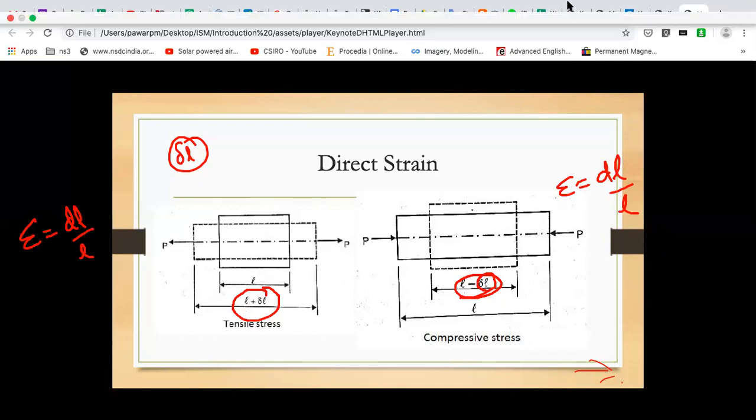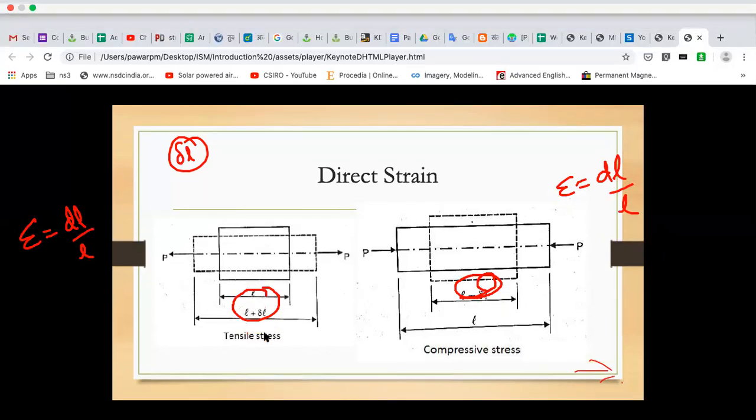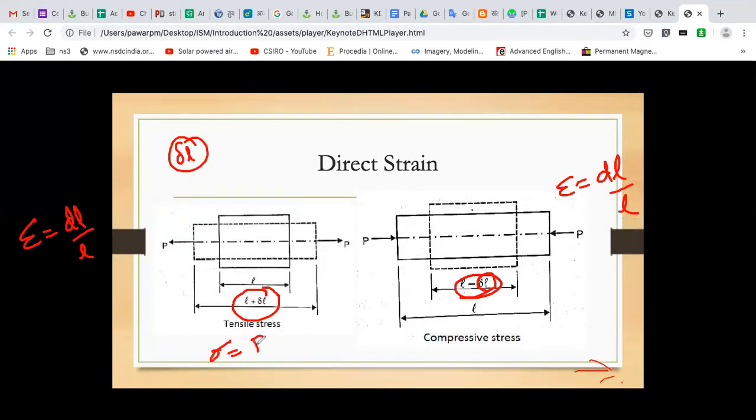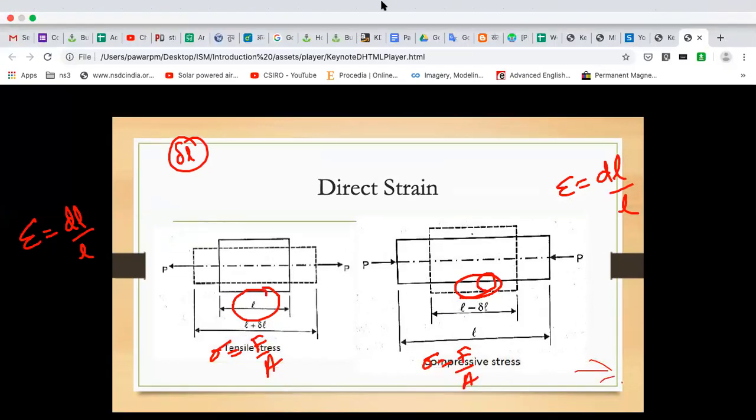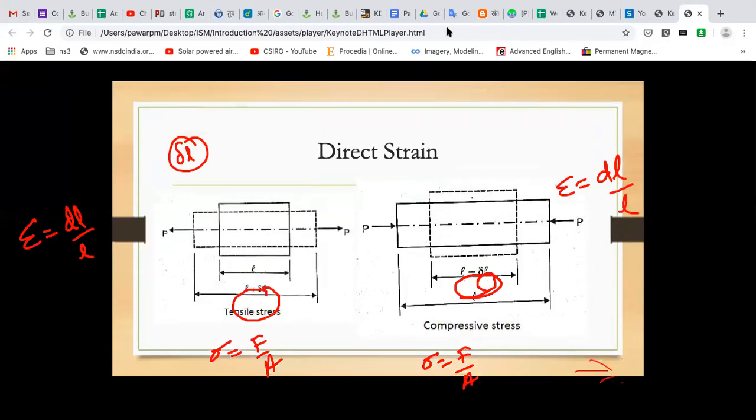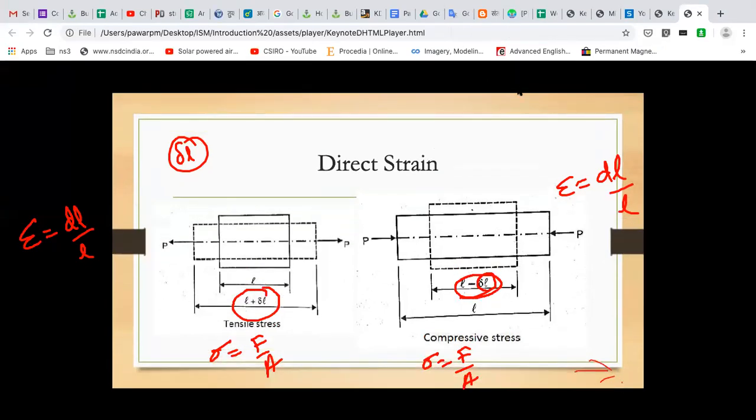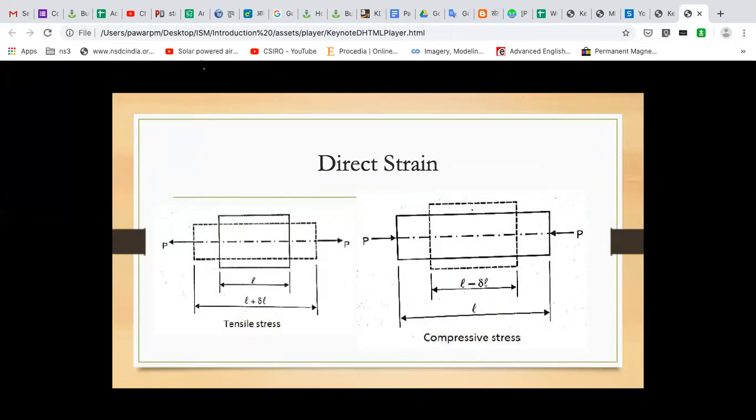The way we do in case of stress, for tensile as well as compressive, the stress formula is force upon cross sectional area. Similarly, the strain formula is also the same in both cases. Okay, so let me clear. Let's go to the next slide.